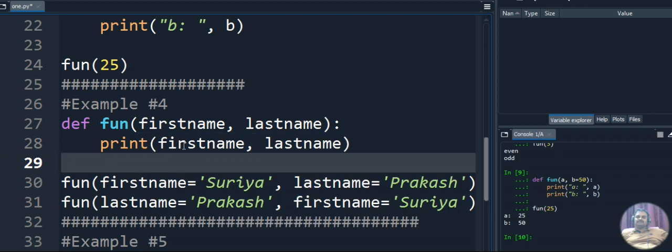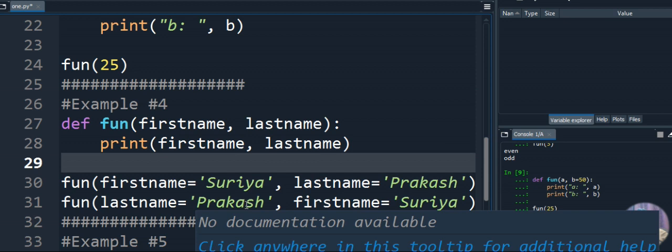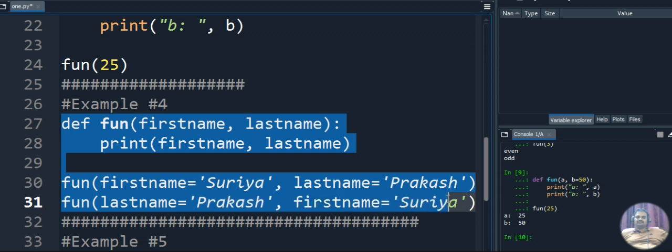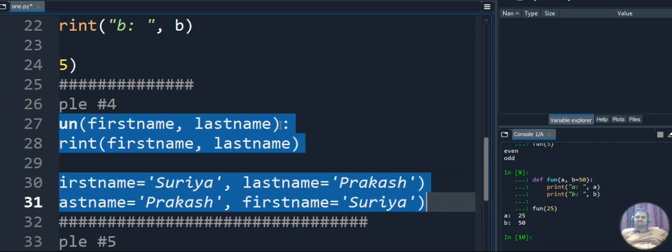So it will display the output as Surya Prakash only. Whatever the reverse order we pass in the function call, the function's parameters are in the correct order. First name will be displayed first and last name second. Okay, so we are getting the output for this program as follows. I am executing this code. Let's see the output for this code.